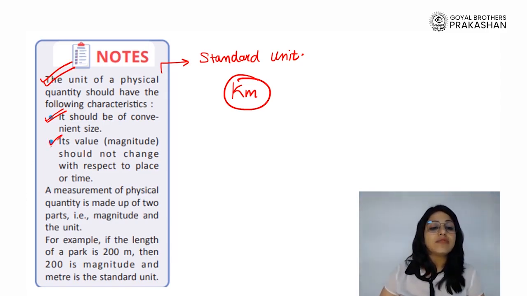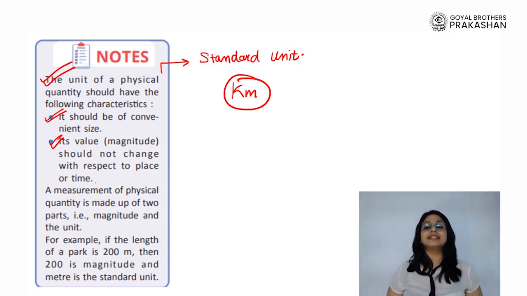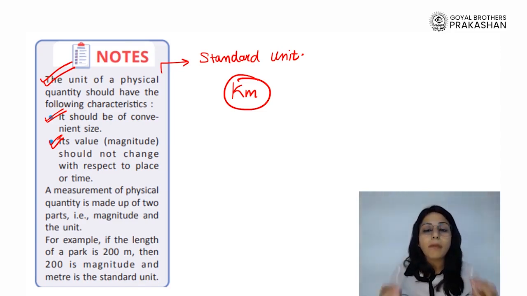Second, its value, that is magnitude, should not change with respect to place and time. So when we talk about standardization, that is one of the requirements. It should not be changing from place to place. Somebody measuring the length in India or somebody measuring the length in UK should not get different values because the place changed. The length unit should be common, that is standardized, right?